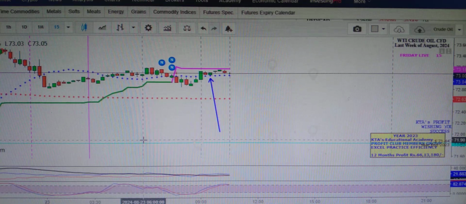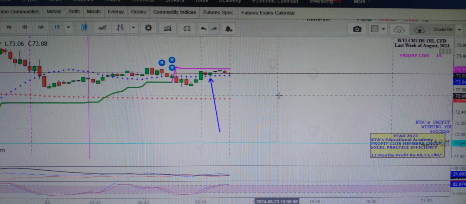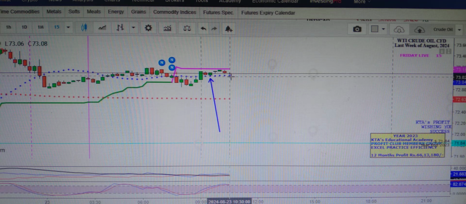Hi, I'm Kumar. In front of you is the chart of the WTI crude oil futures CFD, right now trading at about $73.08. This is the point just after the European market opened in the early hours of Friday. So this is $73.08 at this moment.